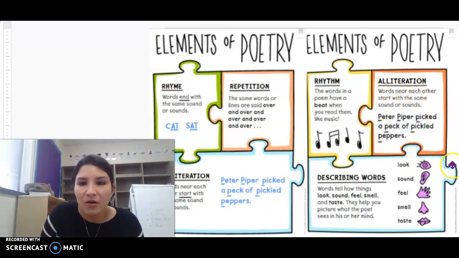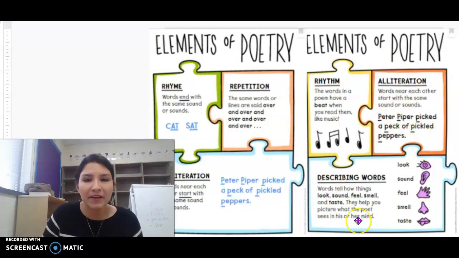Alliteration. Words near each other start with the same sound or sounds. For example, Peter Piper picked a peck of pickled peppers. What is the same letter and sound we keep hearing over again? The letter P. We'll talk about this a little bit more later.